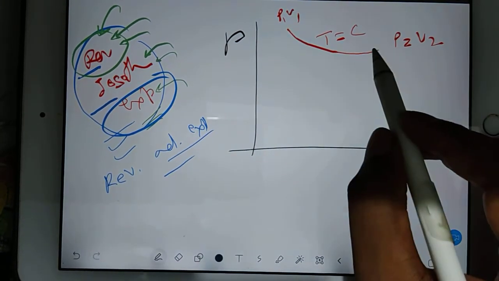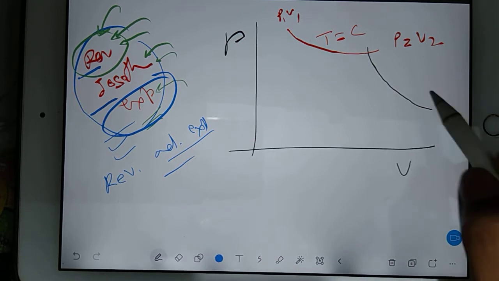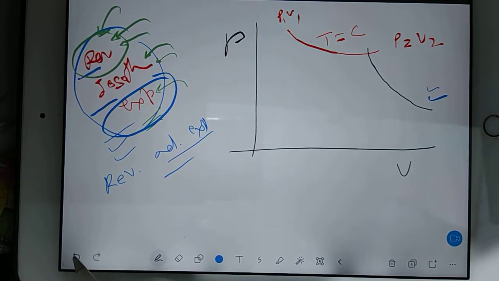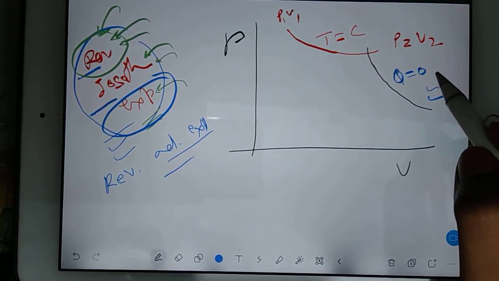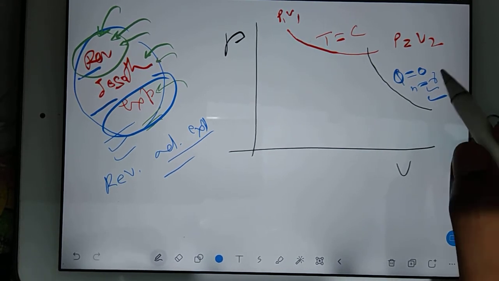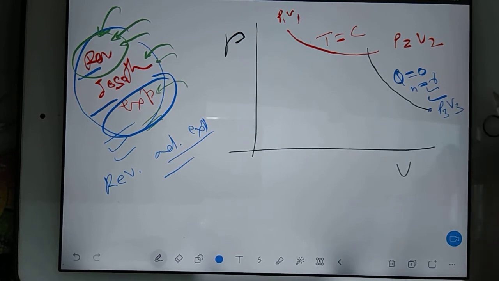So you go for this line, because you know the slope of adiabatic is more, so the curve will not be like this, because the next one is adiabatic. In adiabatic, heat transfer is 0 and n is equal to gamma. Already we have practiced this. So you will reach here. Suppose you are reaching P3 V3.